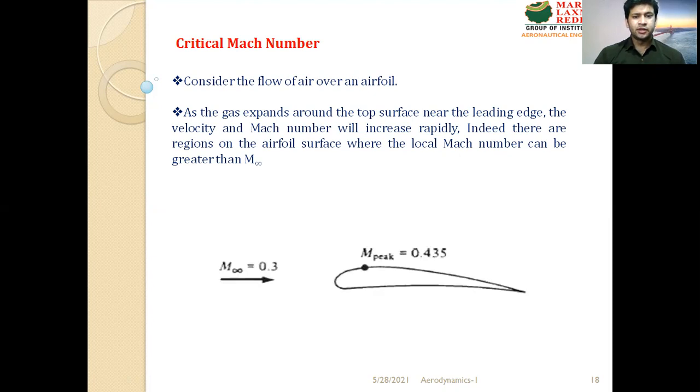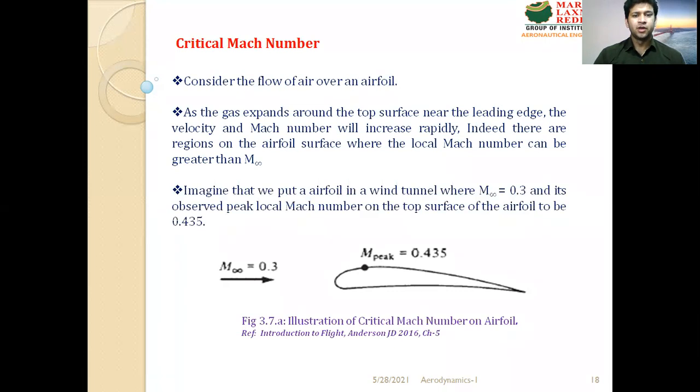For example, let's consider an airfoil which is placed in the test section of a wind tunnel, and the boundary condition for free stream Mach number is set to 0.3. And the Mach number 0.3 is observed on the airfoil surface where the local Mach number is 0.435. So from this figure we can see that the free stream Mach number is 0.3 here, and when the same Mach number is flowing in the test section of the wind tunnel over this airfoil, the Mach number is 0.435.